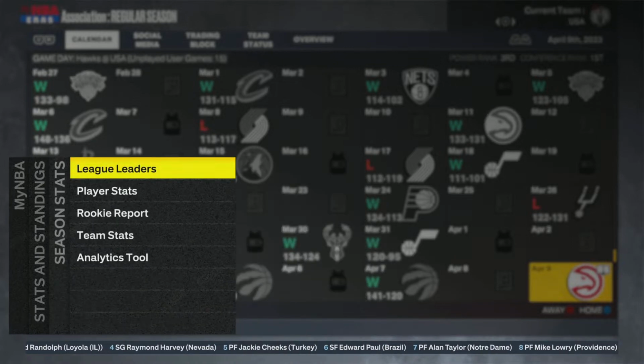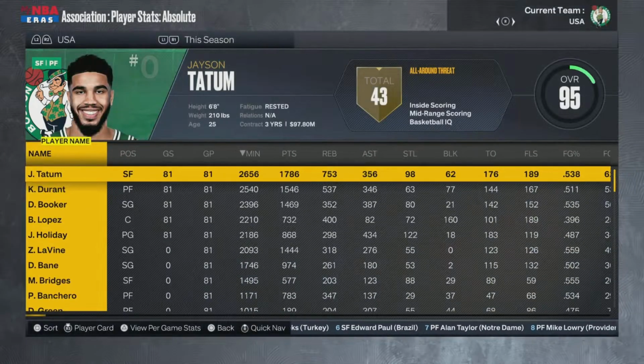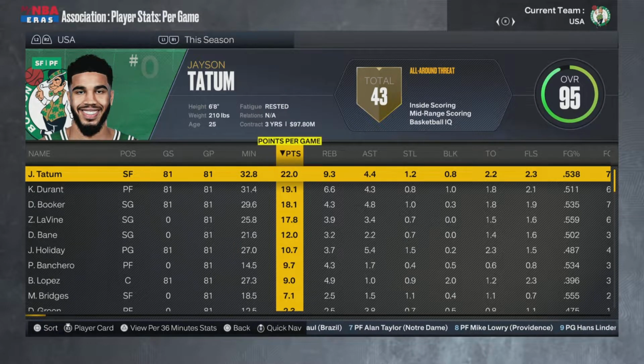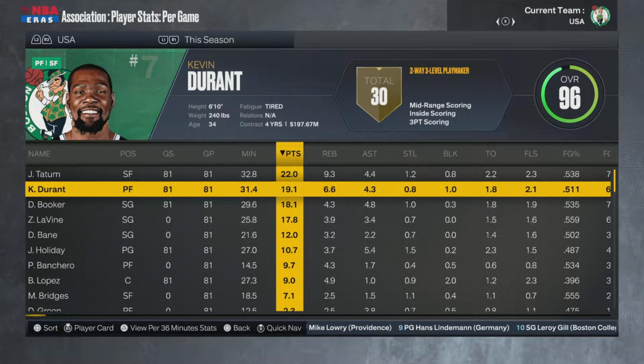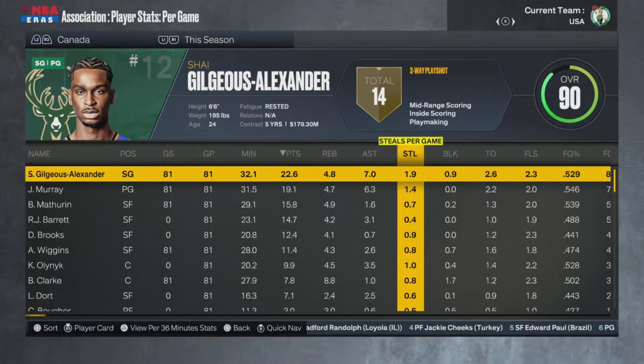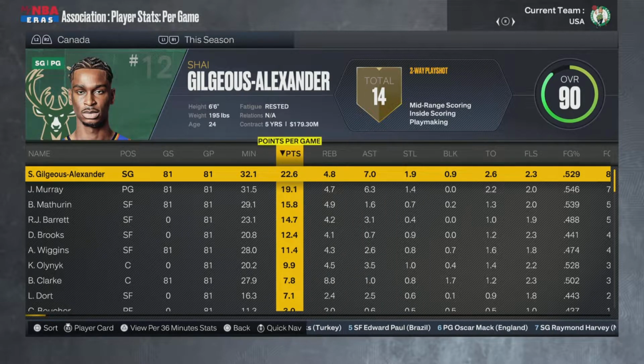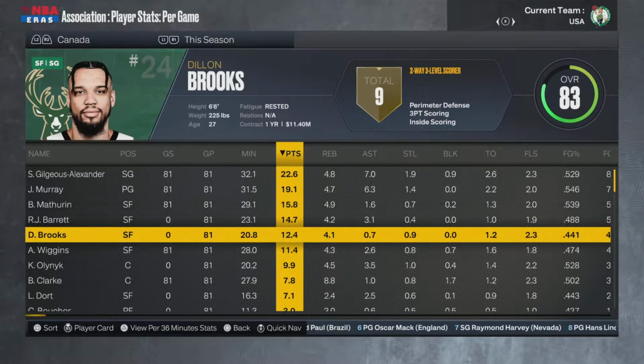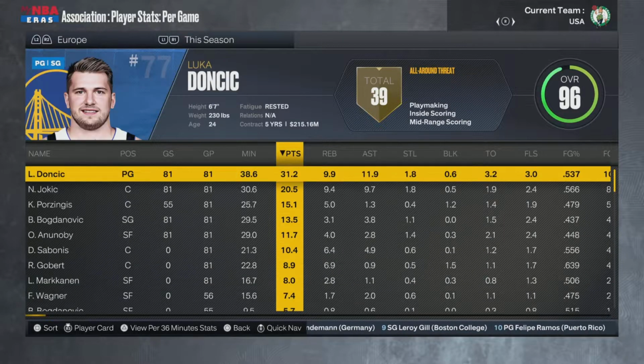So heading on over to the player stats, we'll take a look at all of the teams again quickly. So Tatum, once again, is the leading scorer for Team USA. And then you got all those guys following him. KD's second. Shea, looks like he's had a really good year. So leading Team Canada right there. Jamal Murray, Mathurin, RJ Barrett having pretty solid years as well.